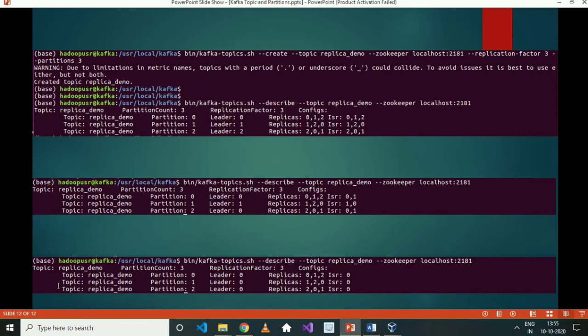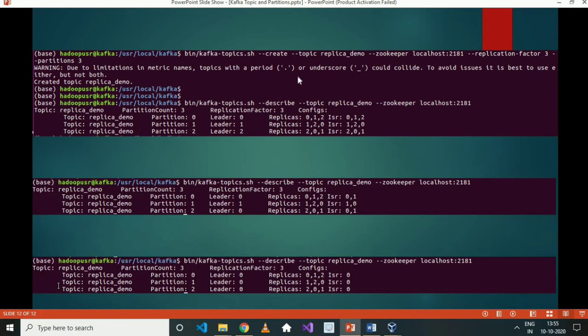Now don't get confused between the partition and the replicas. A replica is just a duplicate copy of each partition, but partitions are at the topic level. So if a topic has 3 partitions, then there will be 3 partitions, and for each partition we will have duplicate copies as well, so that fault tolerance is achieved.